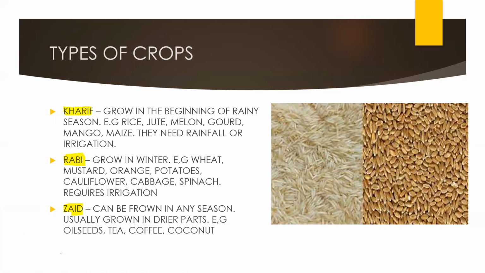We will learn about each crop in detail. So Kharif crops basically grow in the rainy season. Why do they grow in the rainy season? Because they need much water to grow. So in the rainy season, rain will occur, so they will get water. They depend on the rainy season.